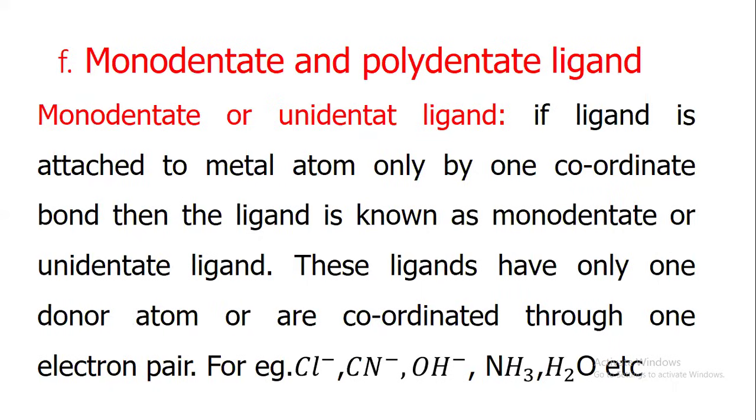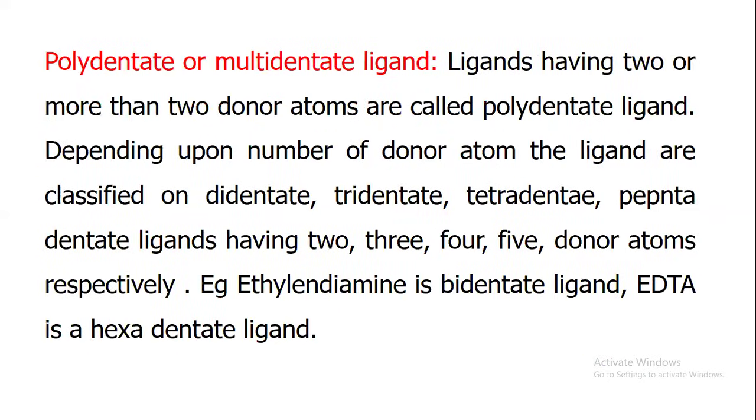Monodentate and polydentate ligands. First of all, monodentate, that is unidentate ligands. If a ligand is attached to the metal atom by only one coordinate bond, then the ligand is known as a monodentate or unidentate ligand. These ligands have only one donor atom or are coordinated through one electron pair. For example, chloride, cyanide, hydroxide, ammonia, water, etc.